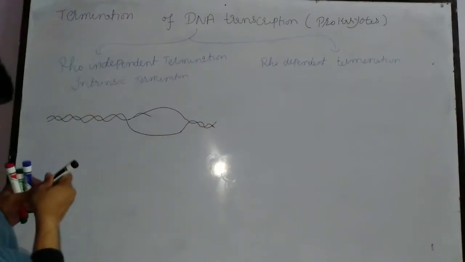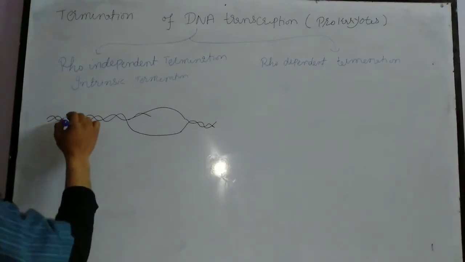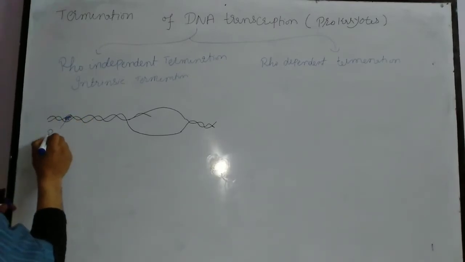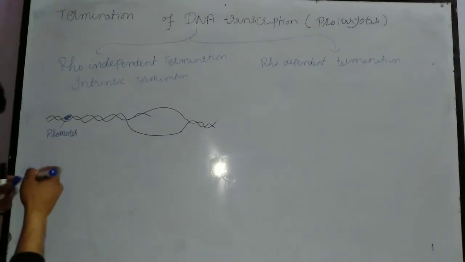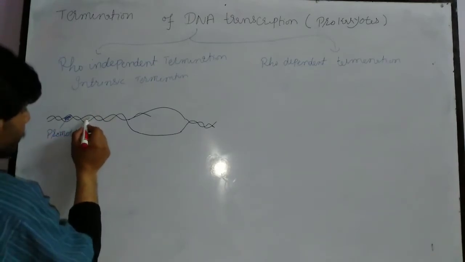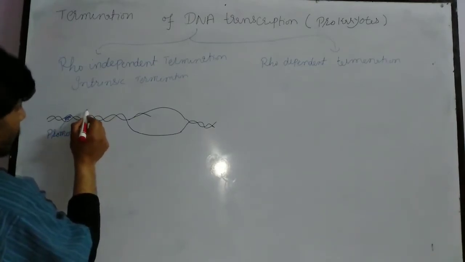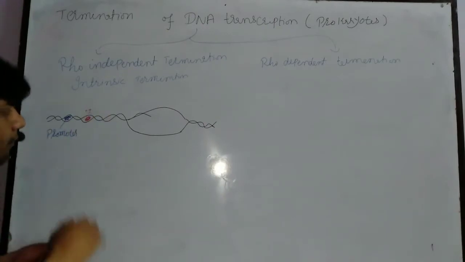Now let's suppose this blue region is the promoter site, and this red region represents the +1 site, our RNA starting point, where the RNA is synthesized.